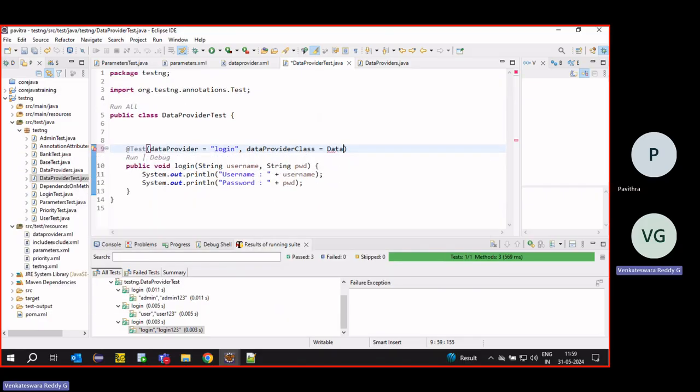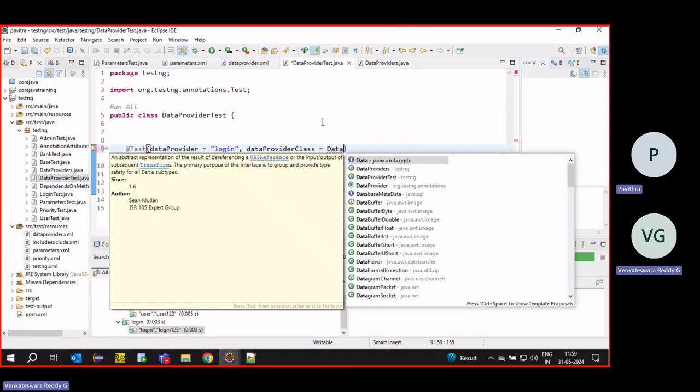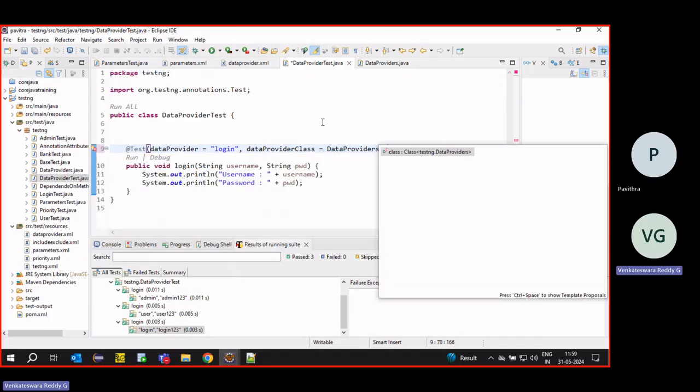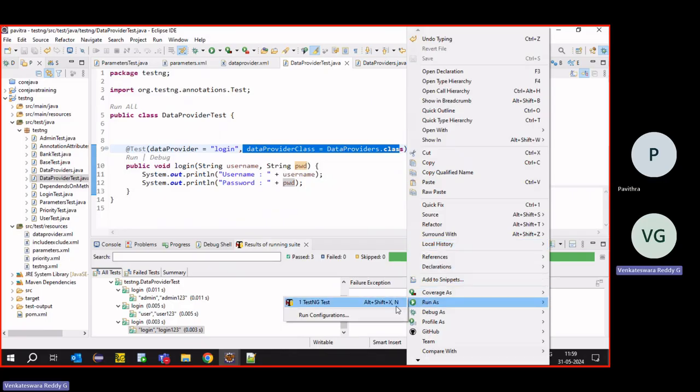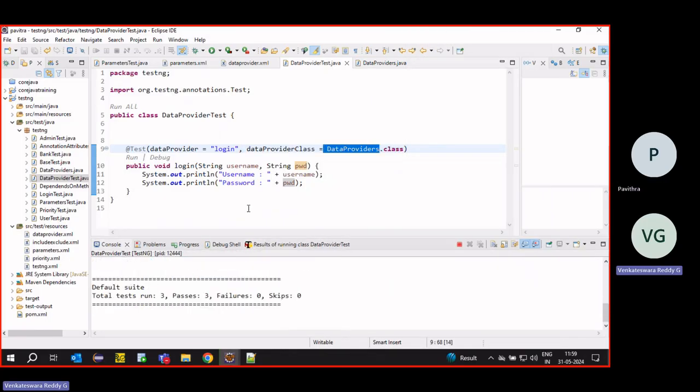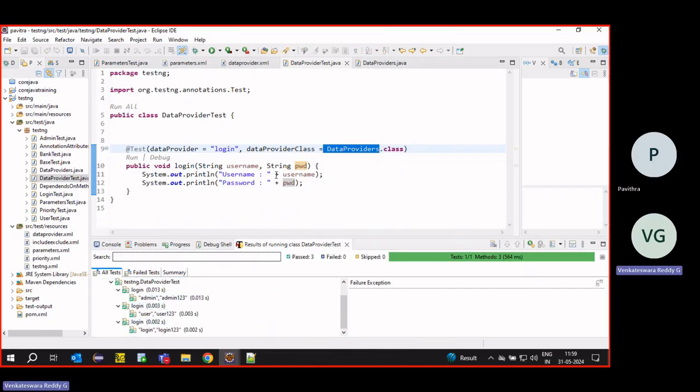If it is in the same class, we don't require this. But if it is in a different class, we have to tell which class to take from: from this data provider class, take the login data provider. If it is in the same class or parent class, it will take it automatically. But if it is in a separate class, we have to mention which class to take from, with the name login.